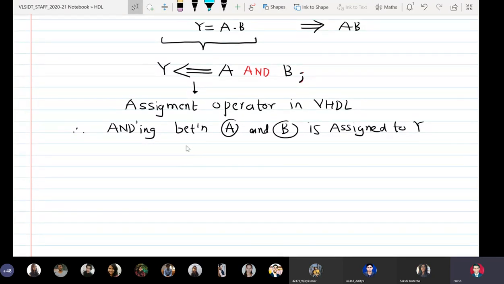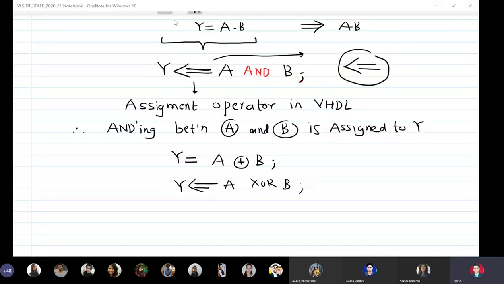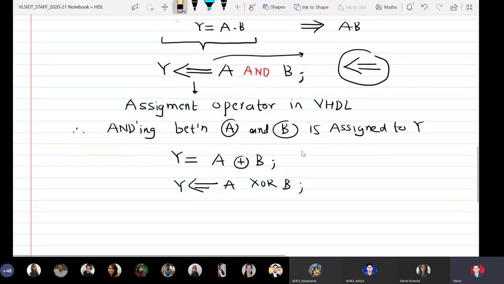So please remember that on keyboard, if you want to write down this particular operator, then from keyboard you have to type less than and then you have to type equal to. This is called as assignment operator. Very, very important, right? So please understand. Similarly, if I want to write down Y is equal to A XORed with B, I will write down Y is assigned A XOR B semicolon. Okay, very sorry. On paper, you don't write down this thing.